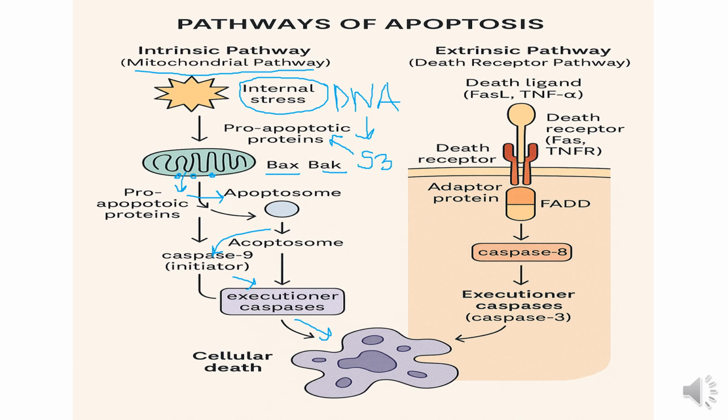In the extrinsic pathway, the death ligand binds to the death receptor, and this activates the adapter protein FADD. The FADD activates caspase 8, which is the initiator caspase, and the initiator caspase 8 activates the executioner caspase, caspase 3, and caspase 3 carries out the process of apoptosis, cellular death.